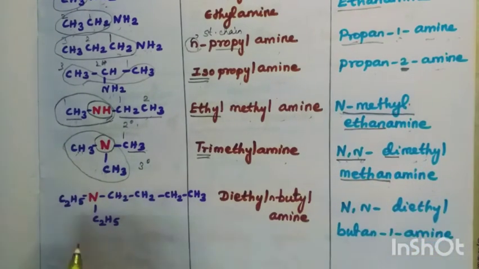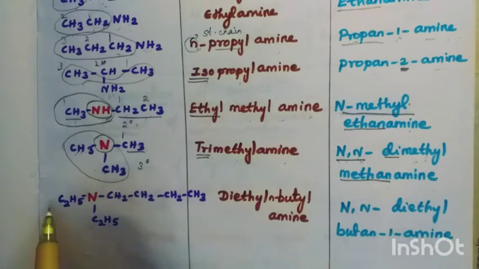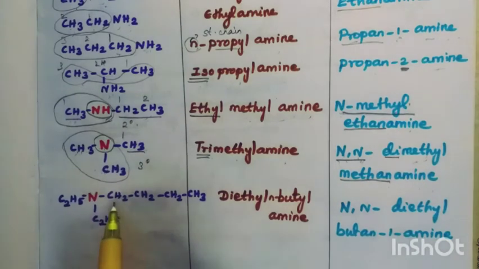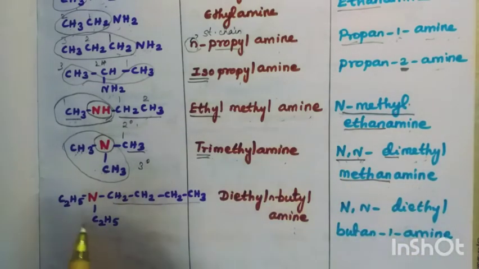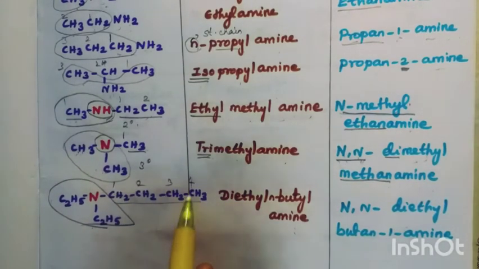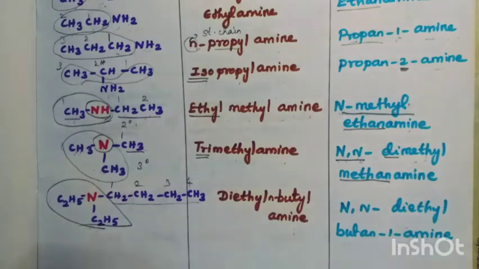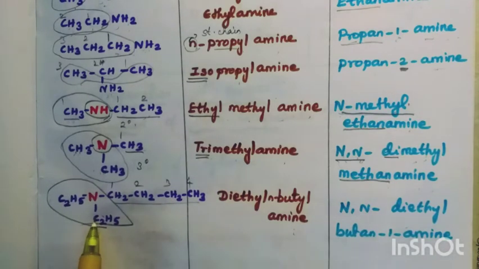And the next, different alkyl groups are attached here. So diethyl, N-butyl amine. Commonly it is called N,N-diethyl n-butylamine. How to write here? Smaller alkyl groups should be attached to the nitrogen, no? So 1, 2, 3, 4. So N comma N, diethyl. So nitrogen, two alkyl groups. What are they? Ethyl. So N,N-diethyl butane.